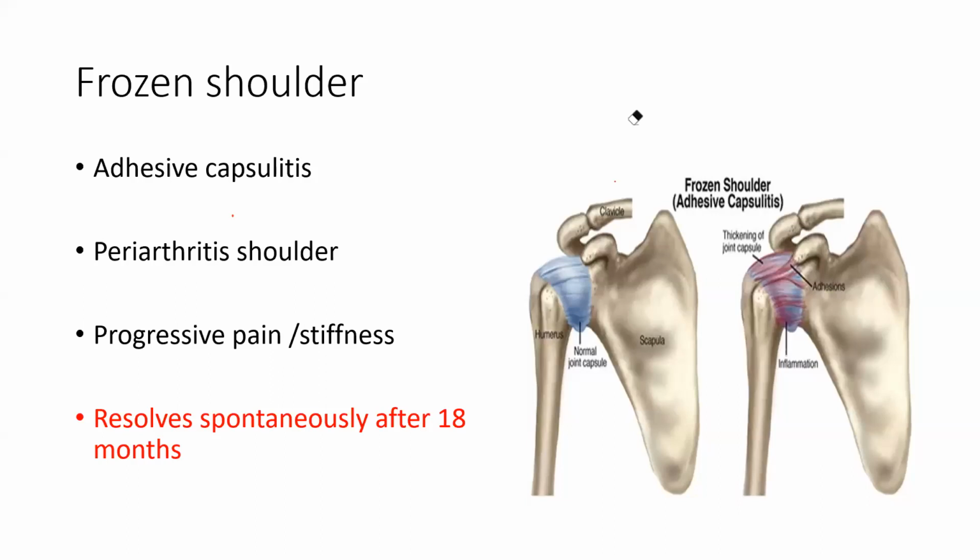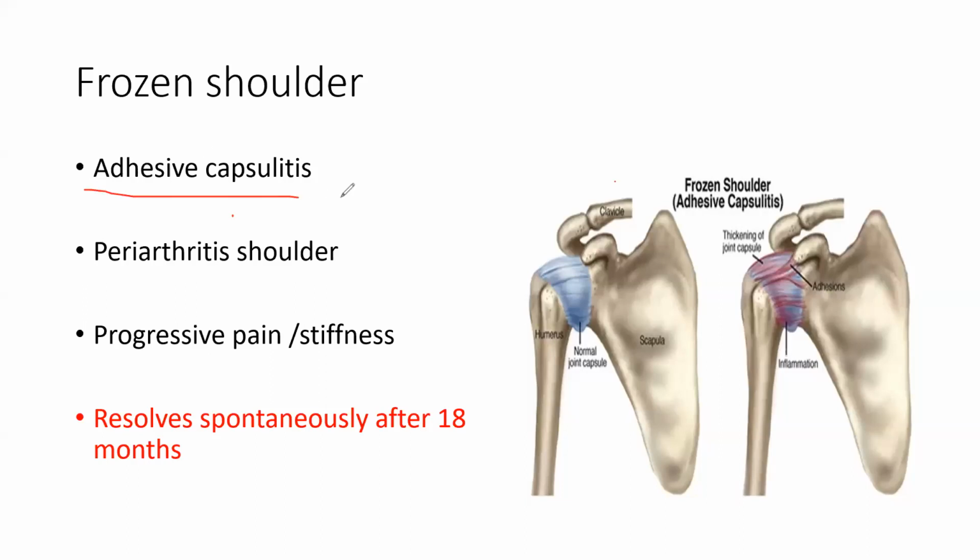So frozen shoulder is a problem in elderly individuals like 50s, where you get a restriction of your shoulder. Okay, it starts very gradually, with pain and stiffness of your shoulder. Okay, pain, stiffness of shoulder, it is also known as adhesive capsulitis.